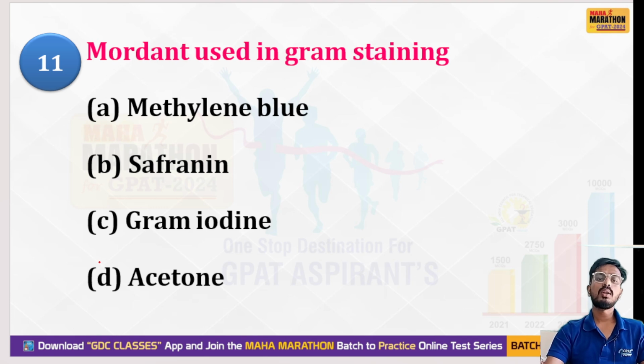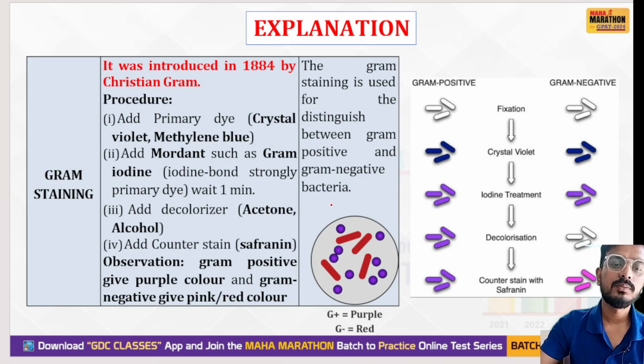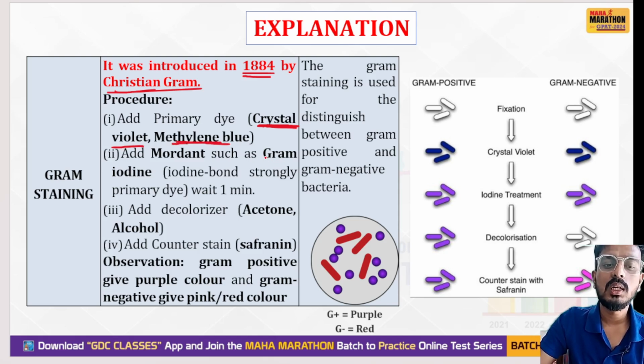Okay, next: mordant used in gram staining. I have discussed this a few slides back. Which is used as a mordant for gram staining? Your options are methylene blue, safranin, gram's iodine, acetone. The right answer is gram's iodine. So gram's iodine is used as a mordant. Okay, this is very, very important. So let's see. As I have discussed, this staining was discovered in the year 1884 by scientist Christian Gram. The primary dye used, as a question can be asked about the primary dye, is crystal violet or methylene blue. The mordant used is gram's iodine.